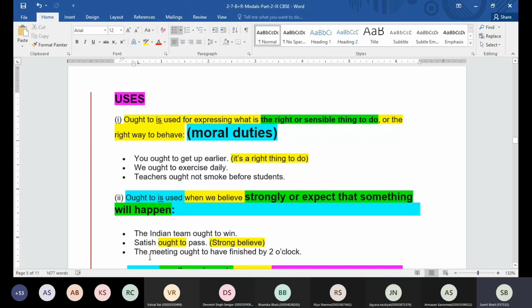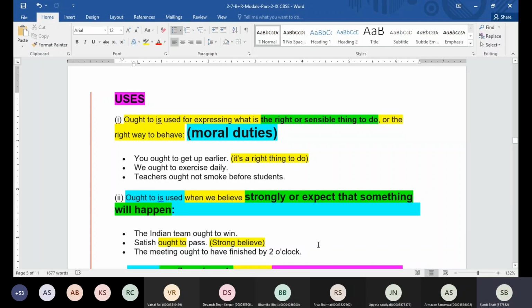So when I say Satish ought to pass, that is going to mean it's a strong belief, and we can only believe in someone. Can we say that if you don't pass, I'll beat you up or something bad will happen to you? Not really, right? That's not a sensible thing. No, sir. So that's the reason, guys, we cannot say Satish has to pass unless you are really making some condition in front of Satish. Otherwise, use the word ought to.